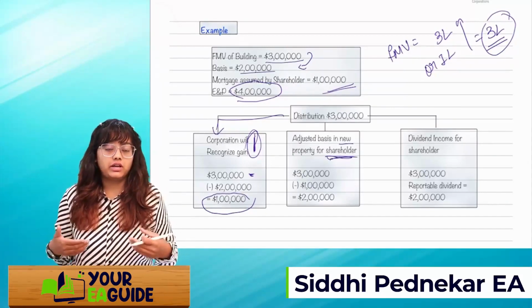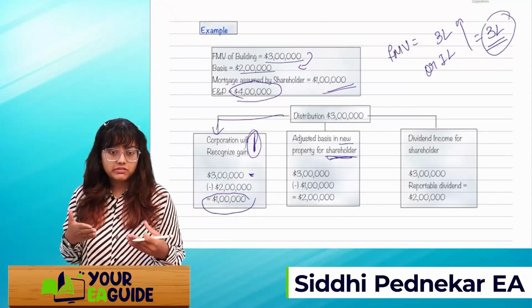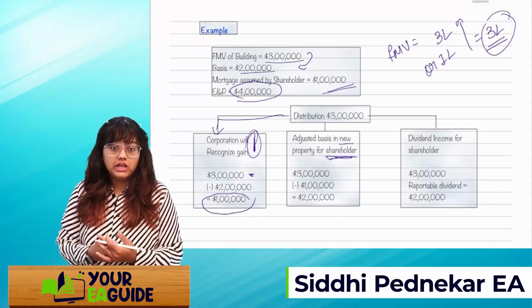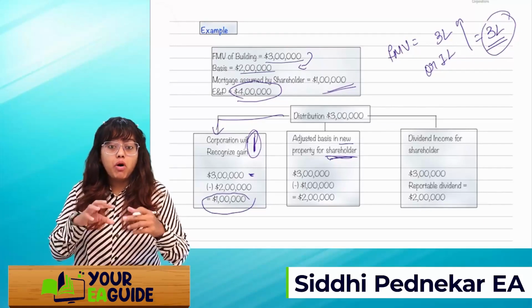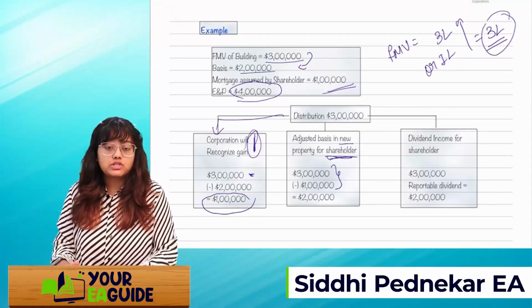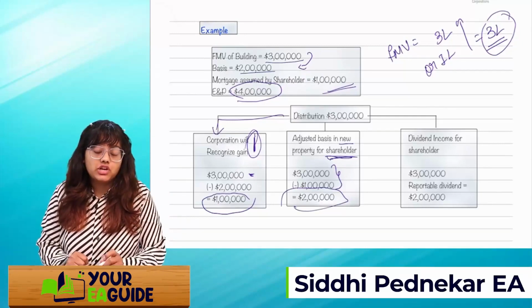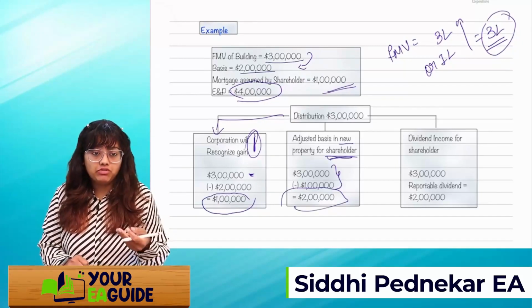What will be the adjusted basis in the new property for the shareholder? Shareholder is receiving it. So the shareholder will take 3 lakh, whatever amount he is receiving, the FMV. Shareholder will reduce the mortgage which is assumed by the shareholder. So I'll reduce 3 lakh minus 1 lakh as a mortgage. Whatever is the remaining will be the shareholder's basis in the property which they are receiving.